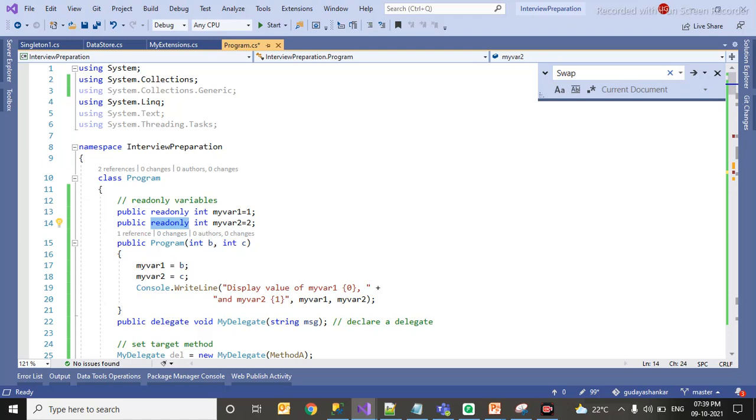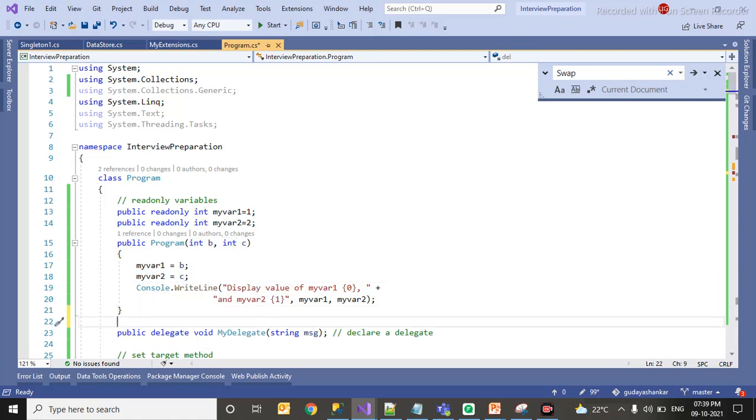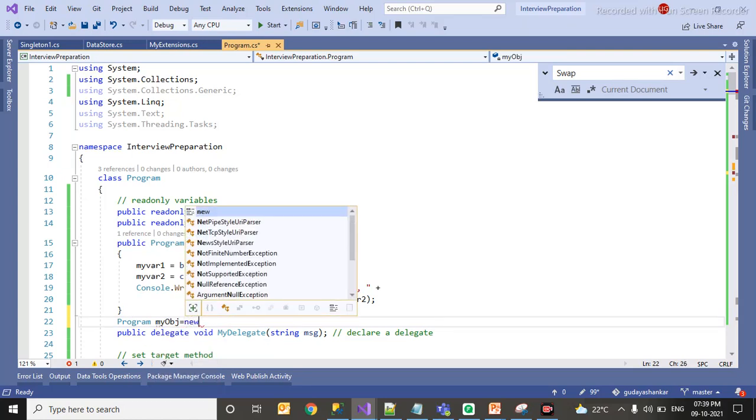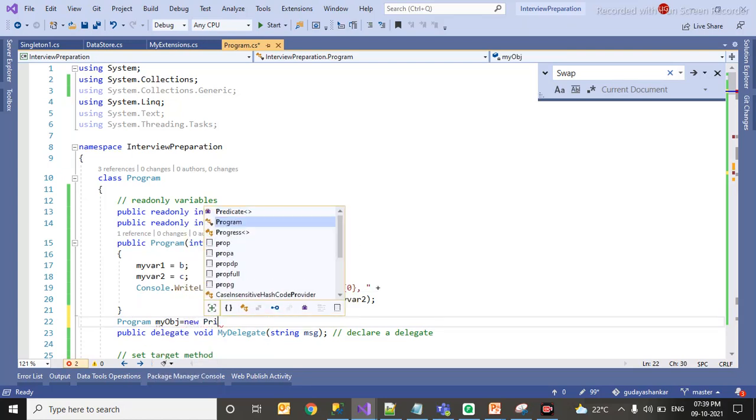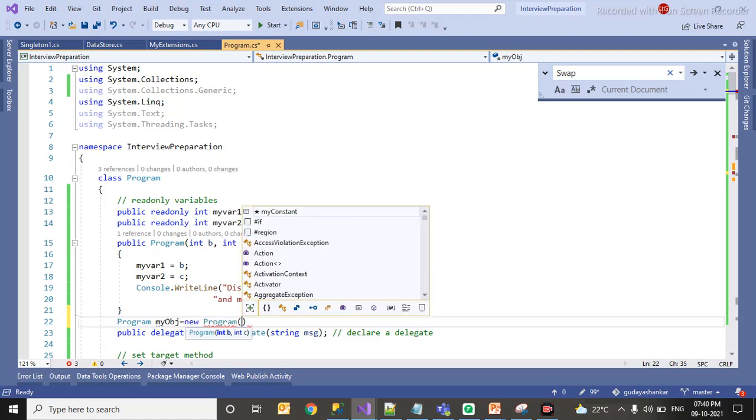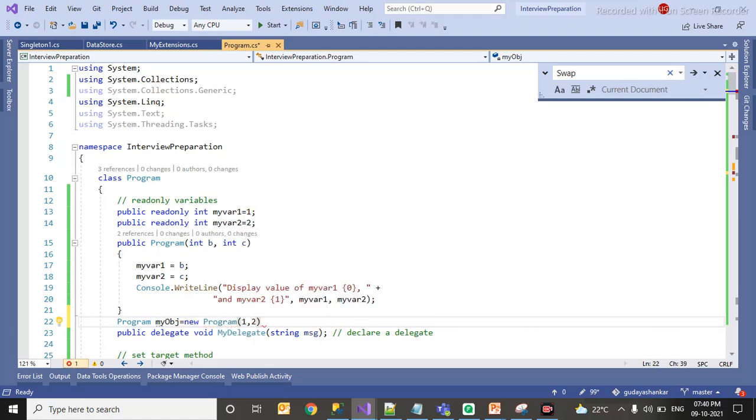I am creating a public constructor of that program class. Here I am assigning the values: my var1 is equal to b, my var2 is equal to c. So whenever you are trying to create the program class, Program my object is equal to new Program, you can give the values you want. So these two values will be assigned to my read only fields.